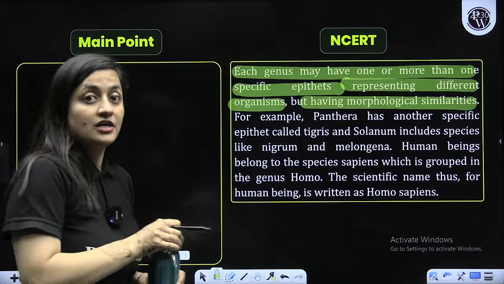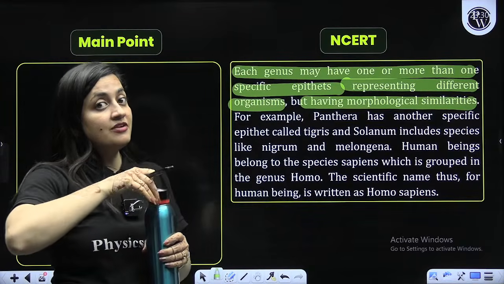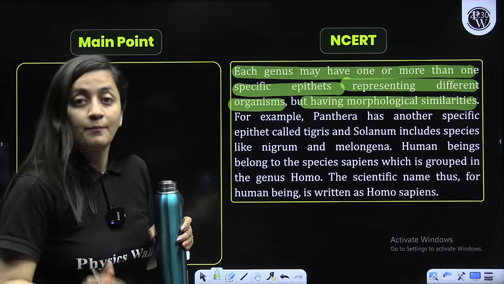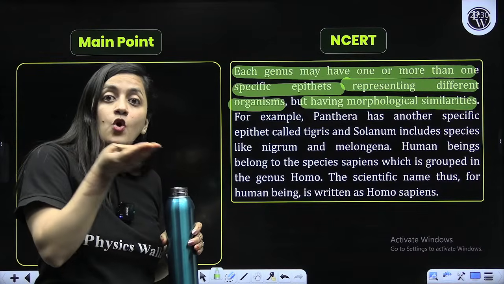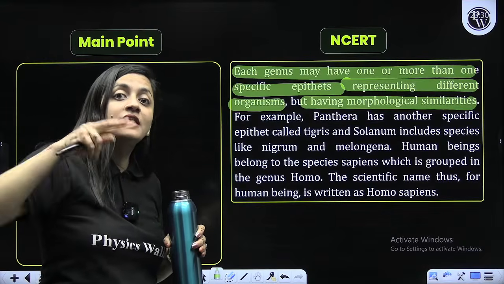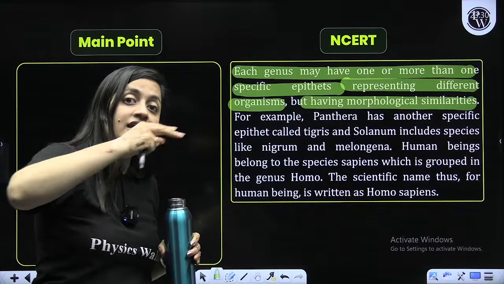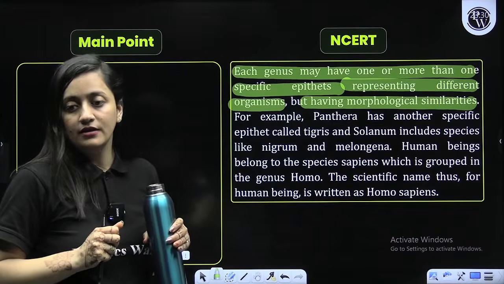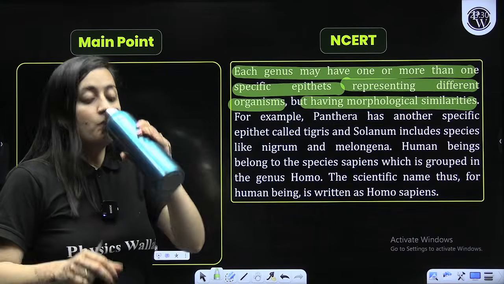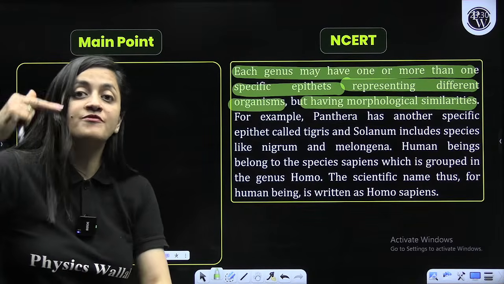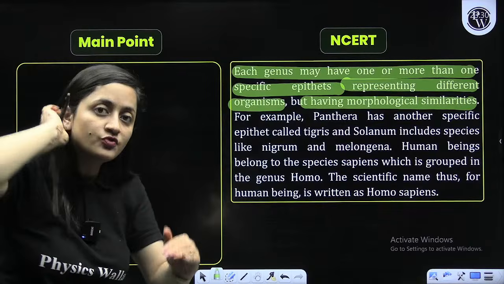Now, the next part is each genus may have more than one specific epithet which will represent different organisms. Organisms are different. Genus is the same, species is different. Organisms are different, but they are having some similarities also. But obviously, beta, similarities are more at the species level. Human and human, they have more similarities. Lion and lion have more similarity. Lion and tiger have lesser similarity. So as you go up from species to kingdom, similarities will decrease.